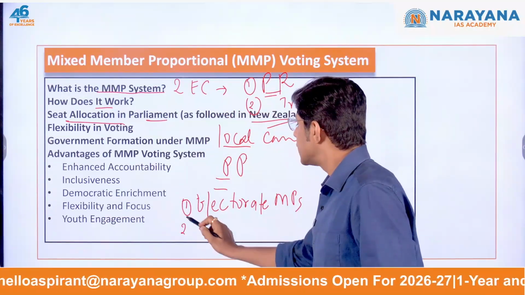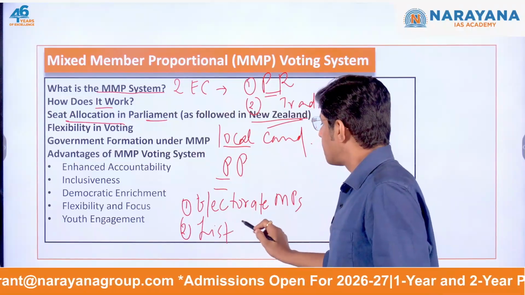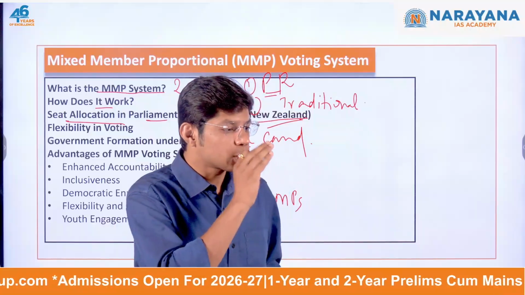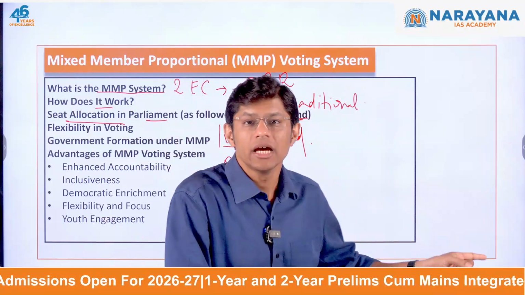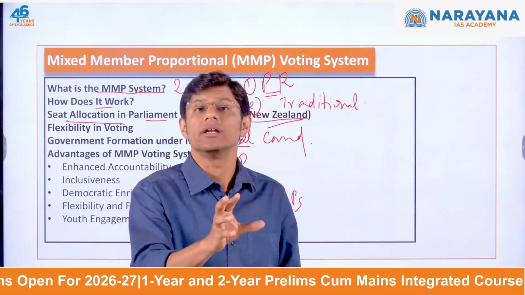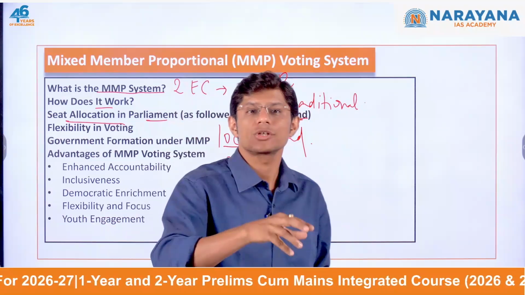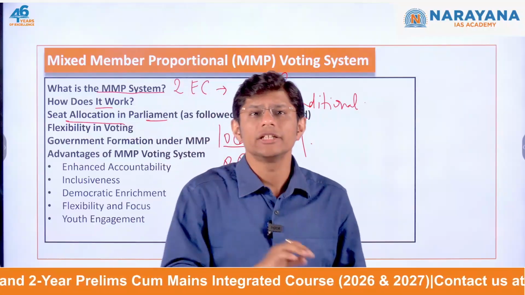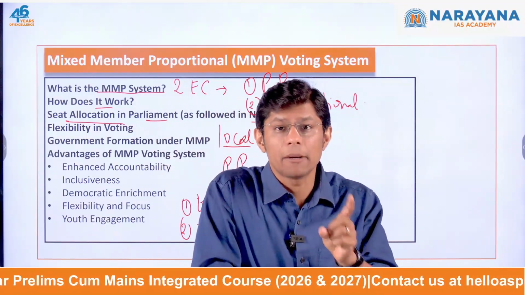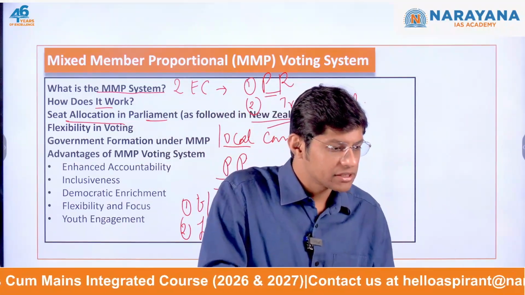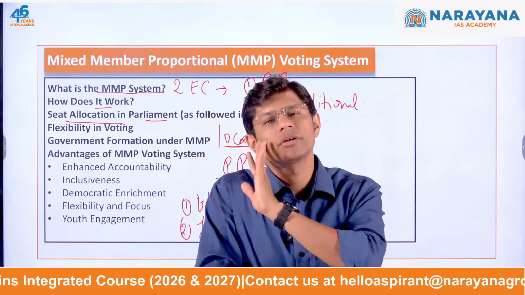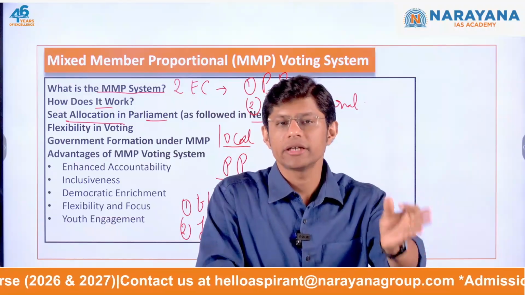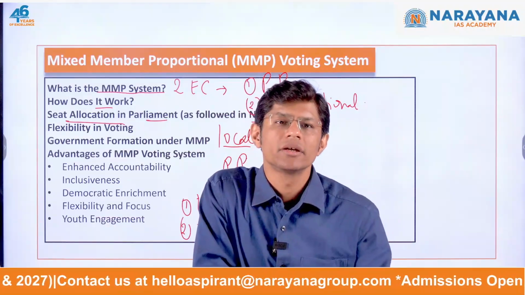Then the second one is the party list MPs, which means once the electorate MPs are chosen, the remaining seats are filled. How? By the party's list of candidates. And this system ensures that the total number of seats a party gets matches its share of the party vote. Depending on the votes the party gets, the party is allotted a specific number of seats.